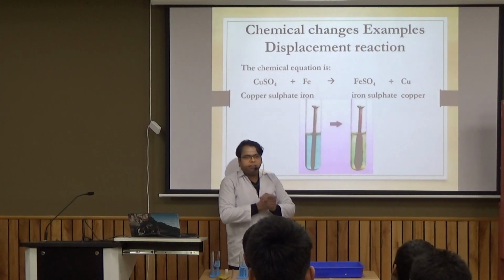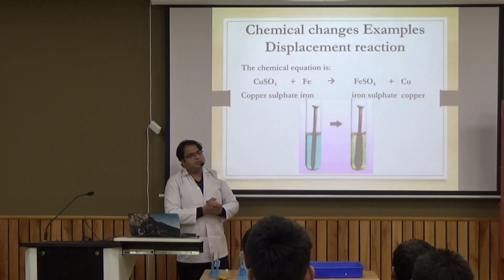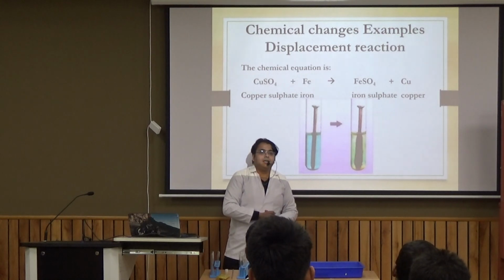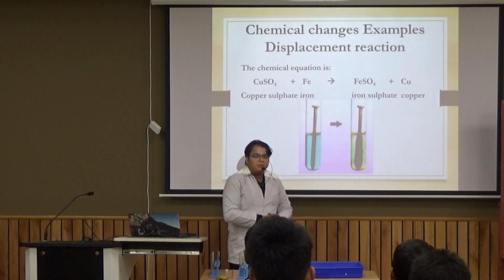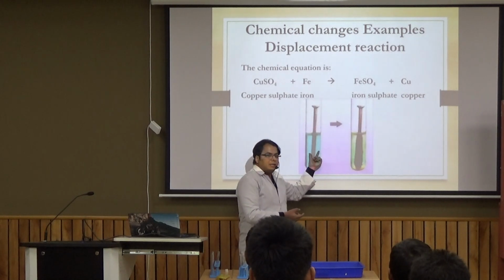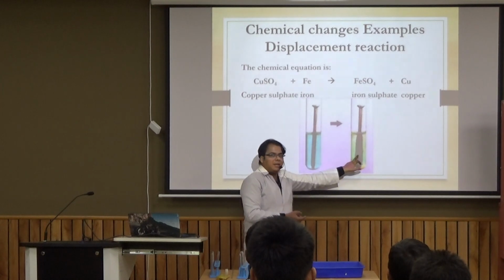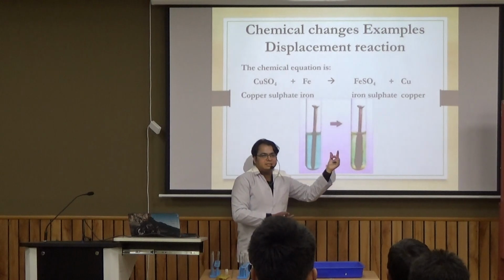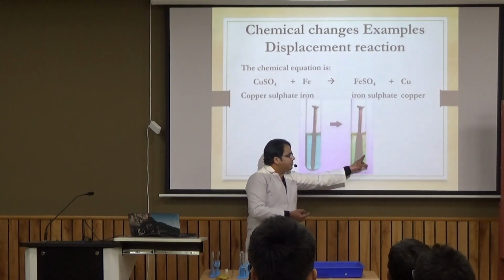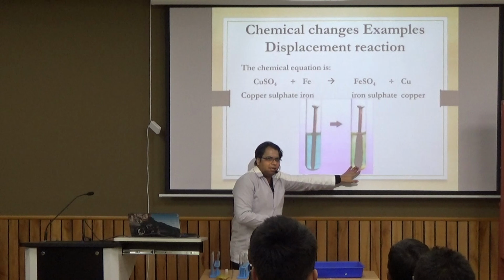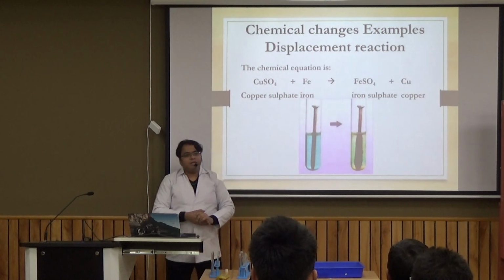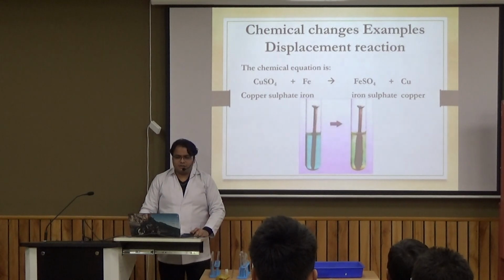Now there are two changes which we are observing in this reaction. First is change in color and second is deposition of metal. The copper metal present in solution will deposit on the iron nail, and as a result the size of the iron nail increases. It becomes thick. You can see here the iron nail in green solution is thicker as compared to the iron nail in blue solution. So this way we can observe chemical changes.